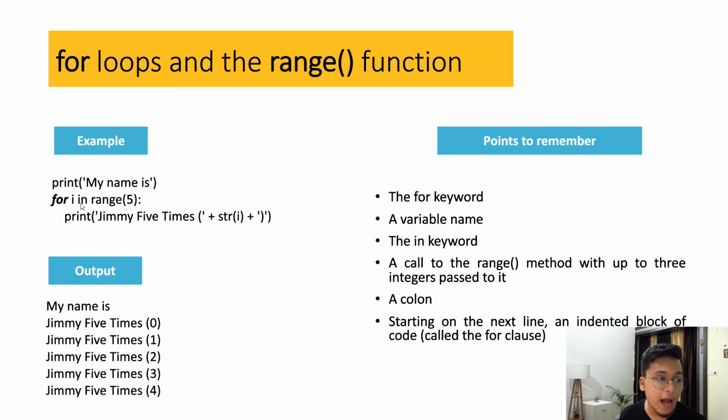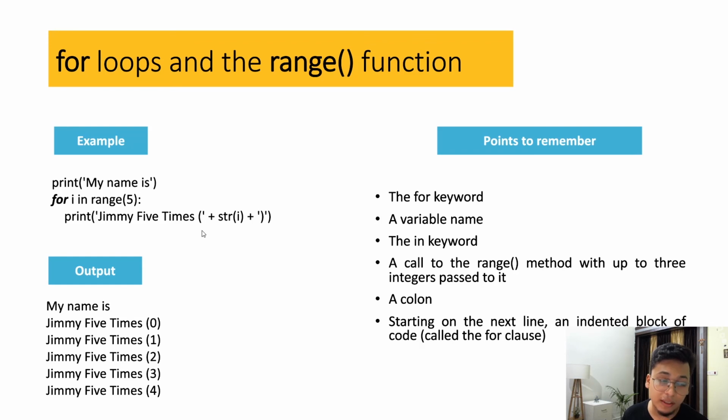So we say for i in range of 5, and the way we read it is, for every element in the range of 5, and range of 5 has 0 1 2 3 4. For i, you can write any variable. It can be c, d, or car, or any word also. So the way we read it is, for every element in range of 5, print Jimmy 5 times, then string the value of i, and that's it. What we're actually doing is printing the value of i over here.